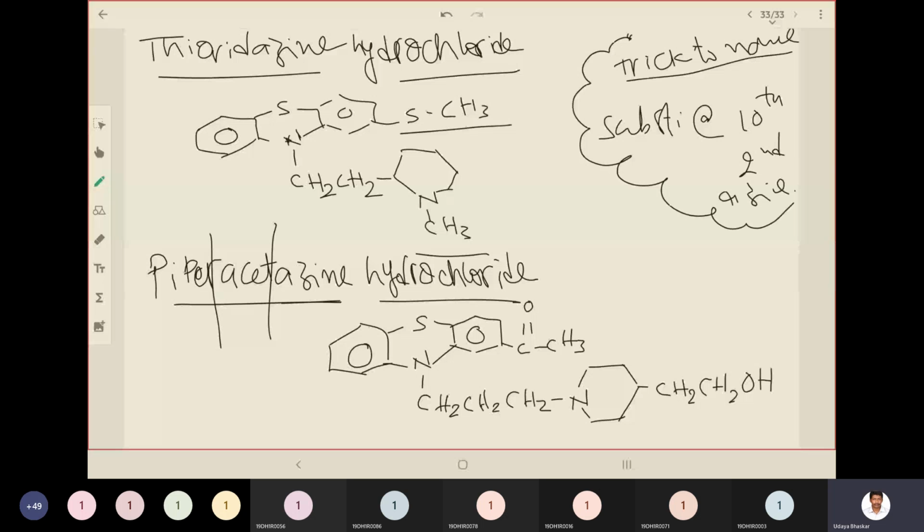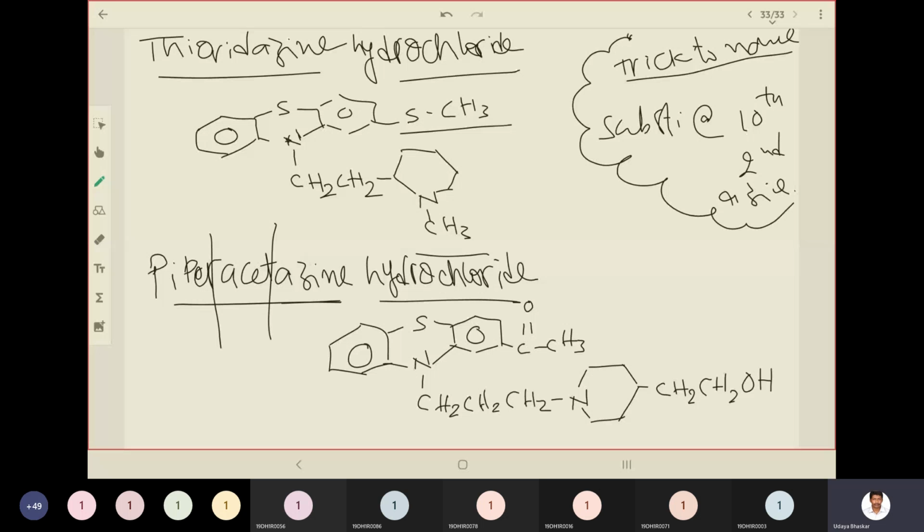So these are the chemical structures of what we saw till now: chlorpromazine, promazine, triflupromazine. These three are easy. We have compared them. Then afterwards we saw the synthesis of chlorpromazine. Then now we saw the structures of thioridazine and piperacetazine. Now let us see the structures of prochlorperazine and trifluperazine.